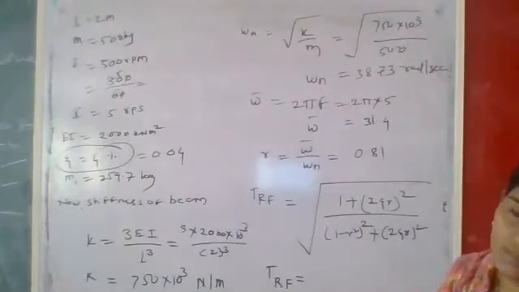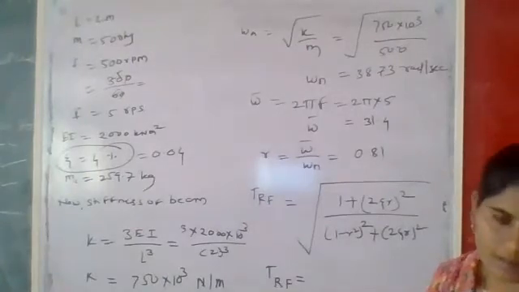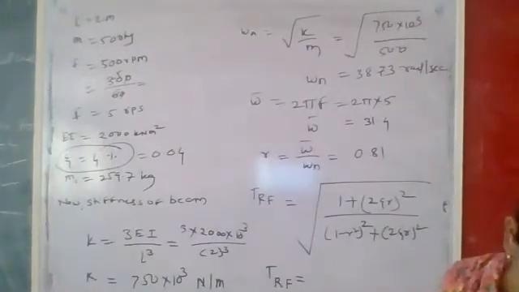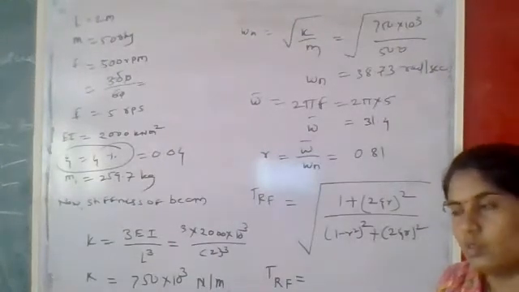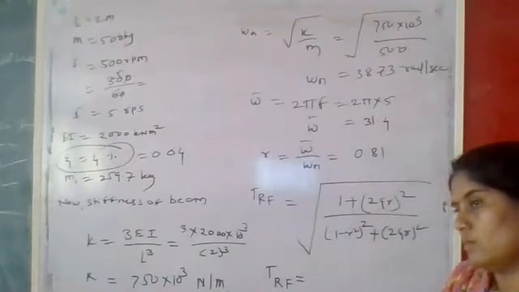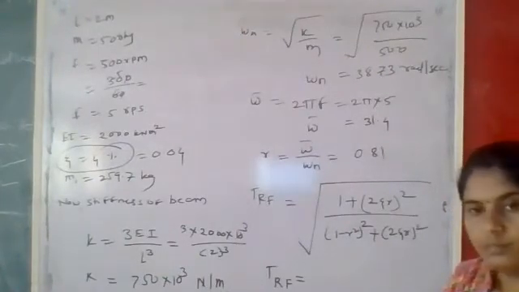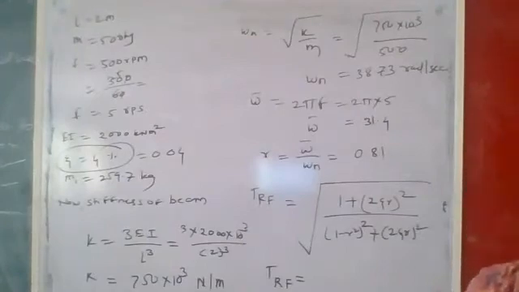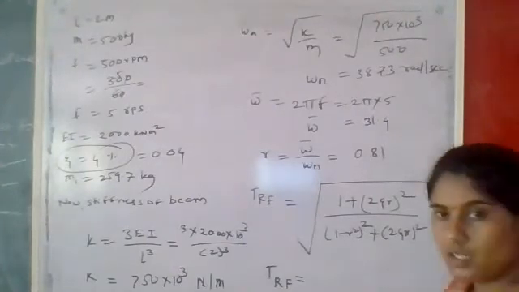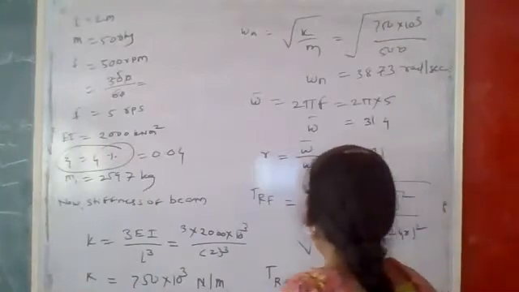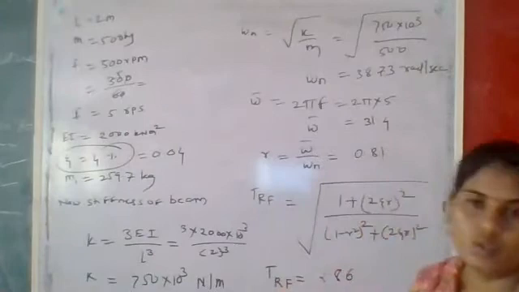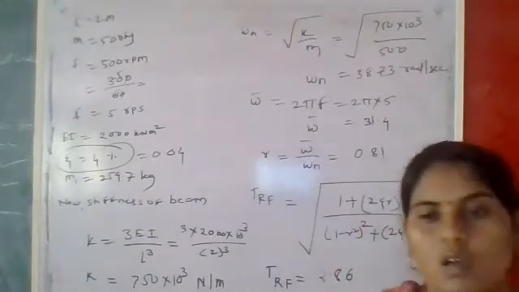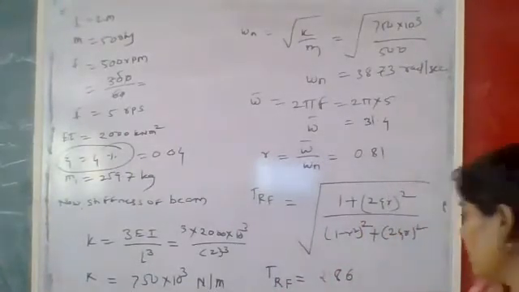Please check once again, Manisha. 2.86, right? This is the correct answer. That is TRF is equal to 2.86, the transmissibility ratio, that is the force transmitted towards the foundation. That is the correct answer.